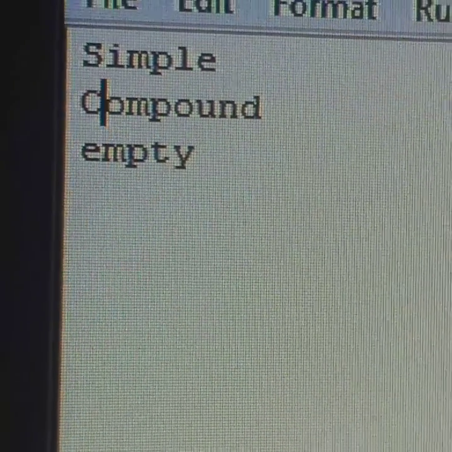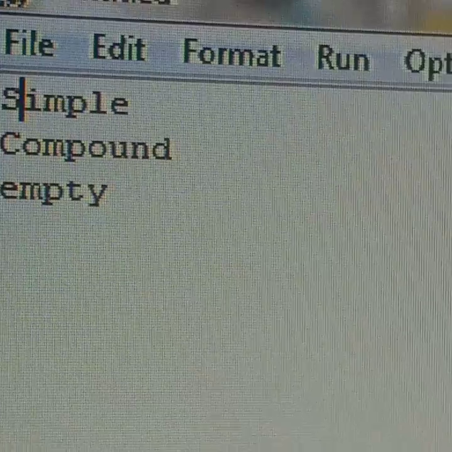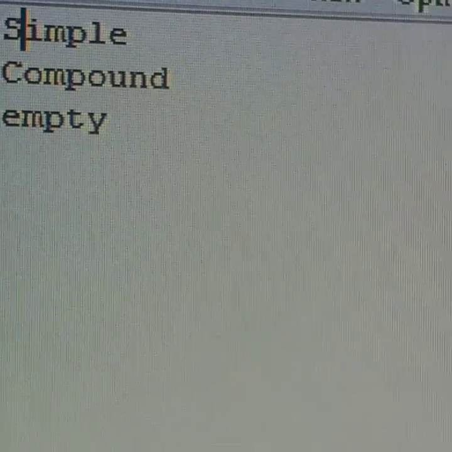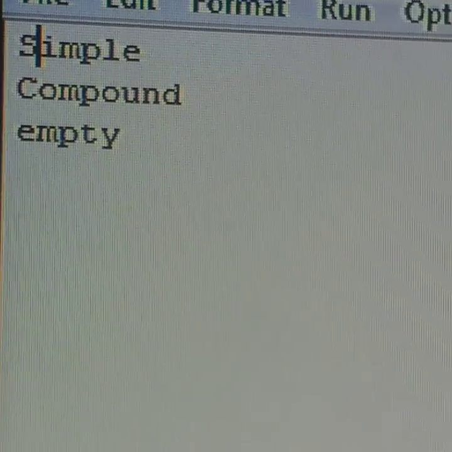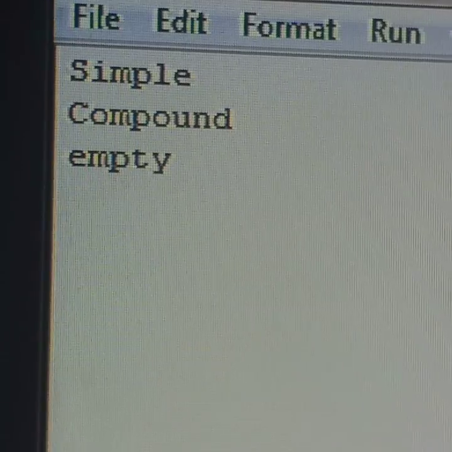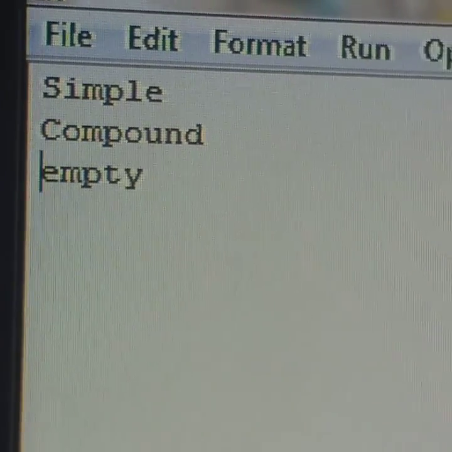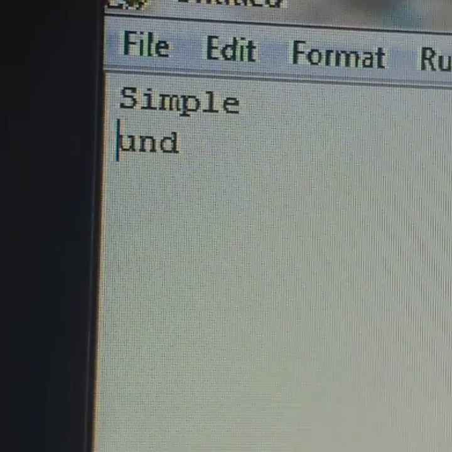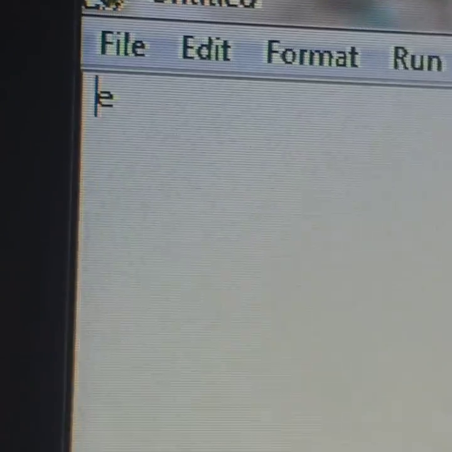Simple statements are like a is equal to 5, or print, or input. That is a simple statement. Compound is when a conditional or loop statement is used, and empty is when the interpreter has nothing to do, and the statement for the empty statement is pass.